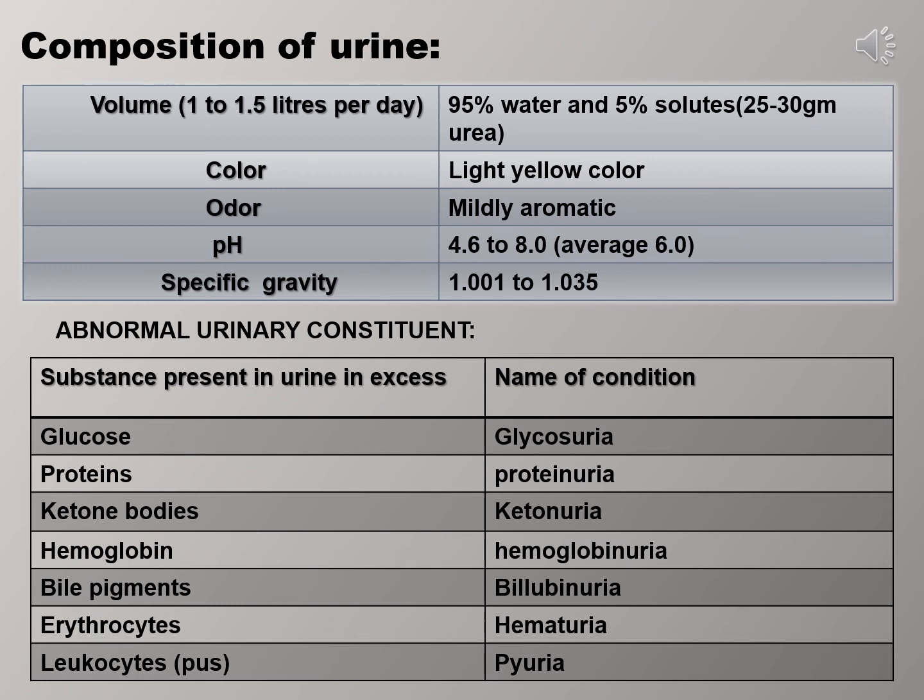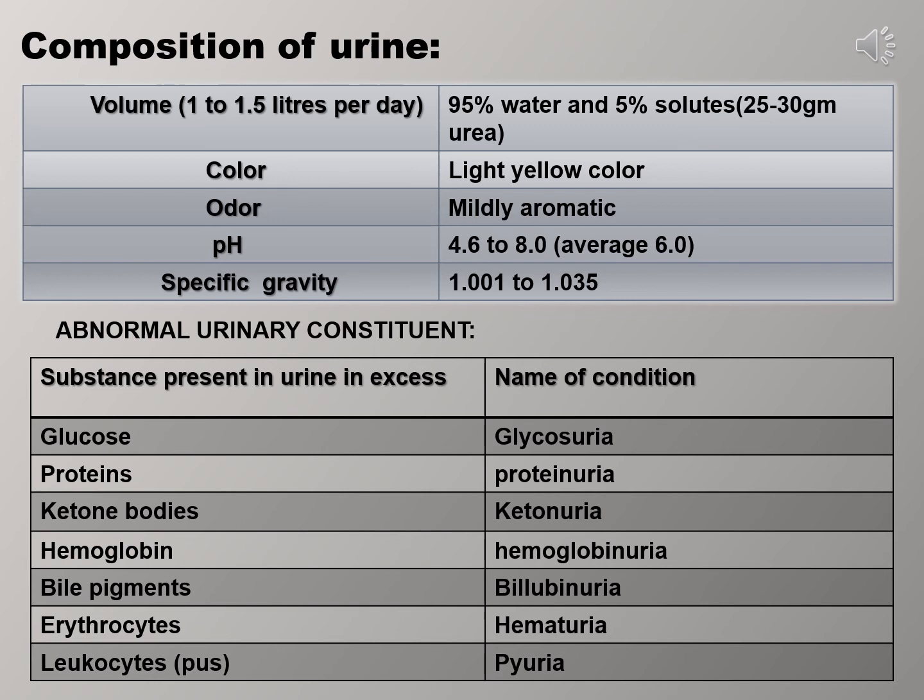Urine of a diabetic person has a fruity odor due to the presence of ketone bodies. Its pH ranges from 4.6 to 8.0, but on average it is slightly acidic, around 6.0. But the pH varies considerably with the diet. A high protein diet increases the acidity, whereas a vegetarian diet increases the alkalinity.